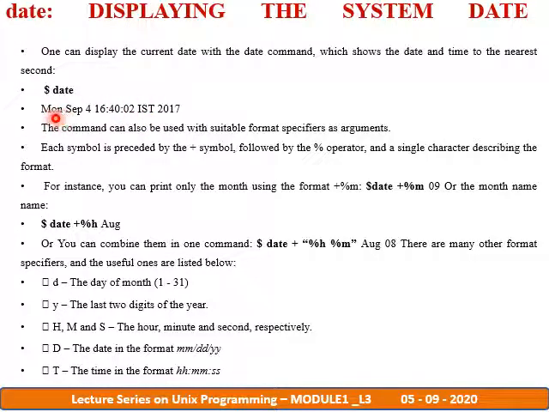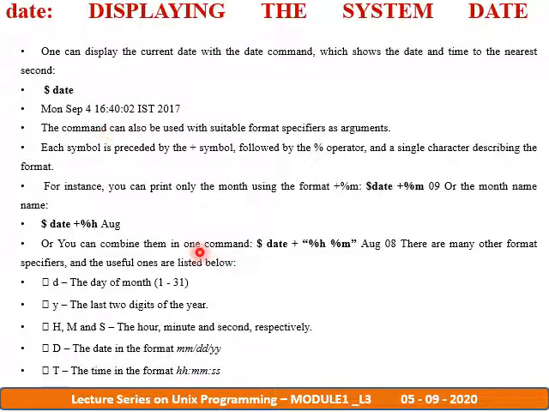Say for example, Monday, September 4, 16:40, and this is the nearest second, IST, and the year. This command can also be used with some suitable format specifiers as arguments, and each one is preceded by the plus symbol followed by the mod operator and a single character describing the format.